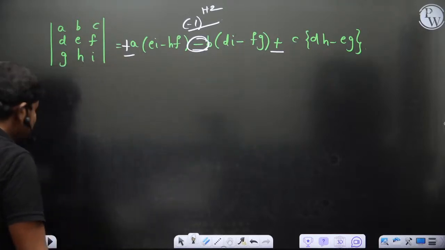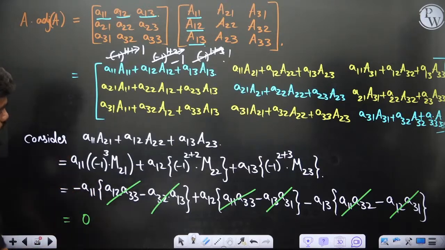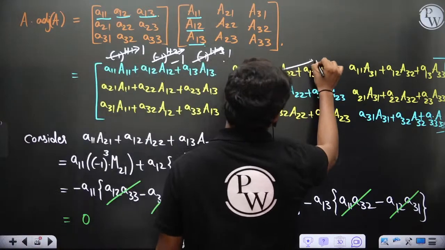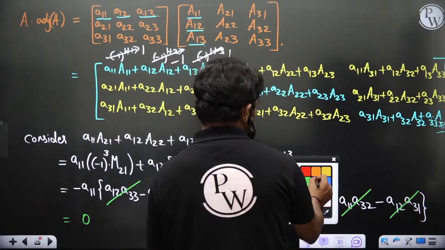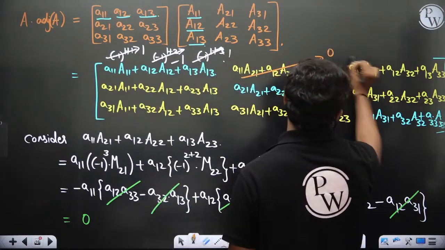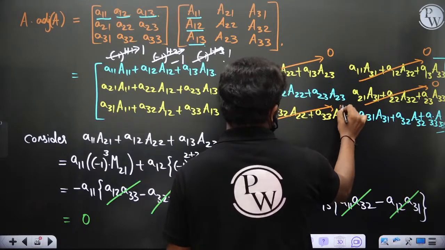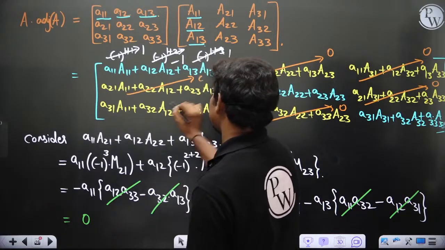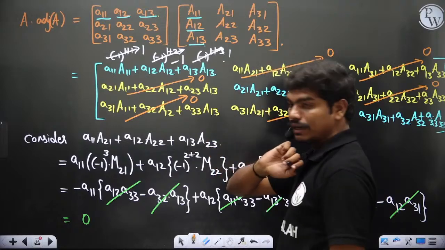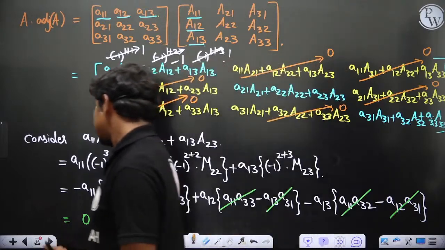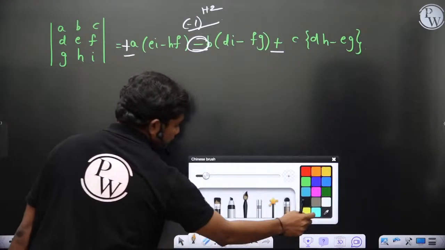Now let's see. One thing is very sure: these elements turn out to be zeros. You can check if you want. I have shown you for one element; in fact, you can go and check for any other element.